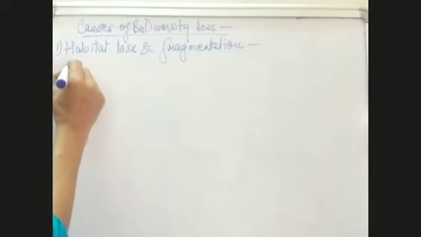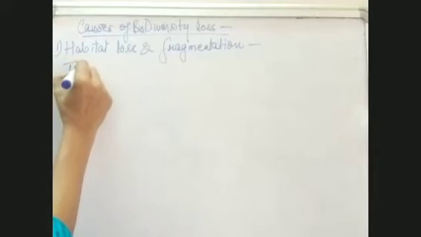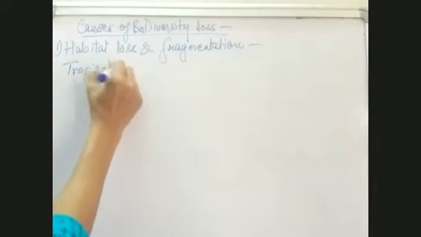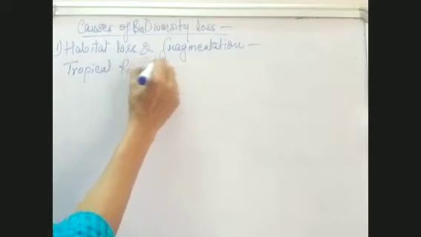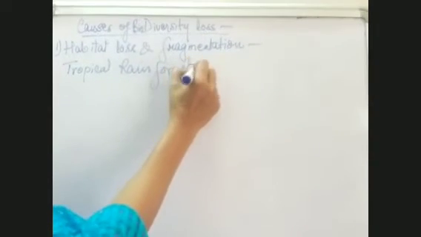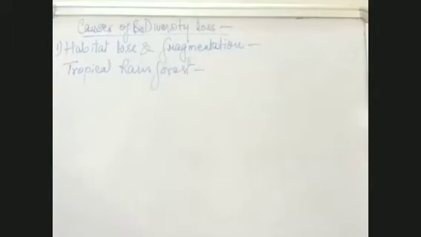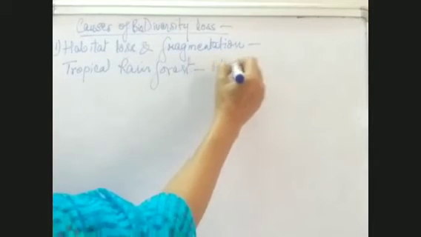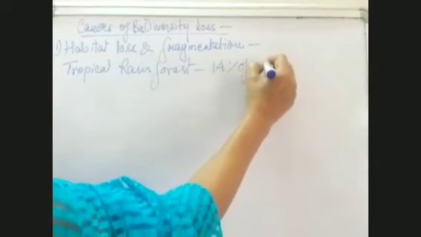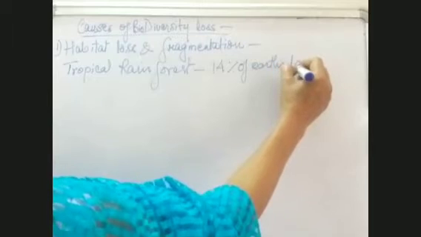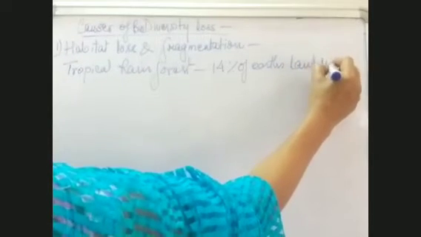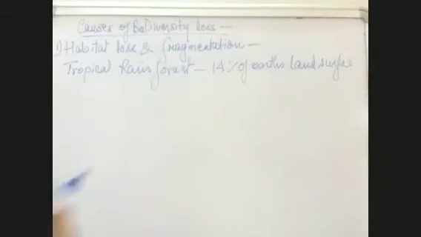Now, again, we come to some data here. See the tropical rainforests. At one time, they were about 14% of the Earth's land surface. Now what change has taken place?